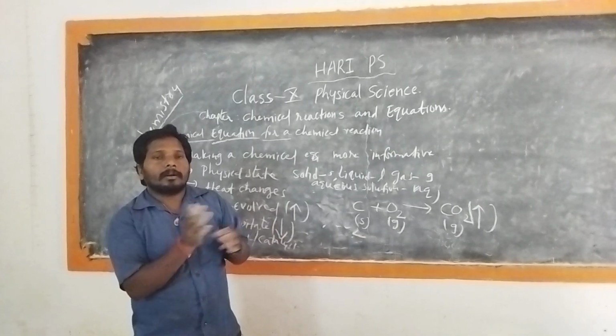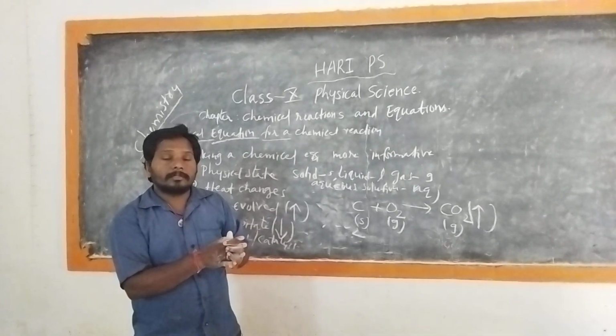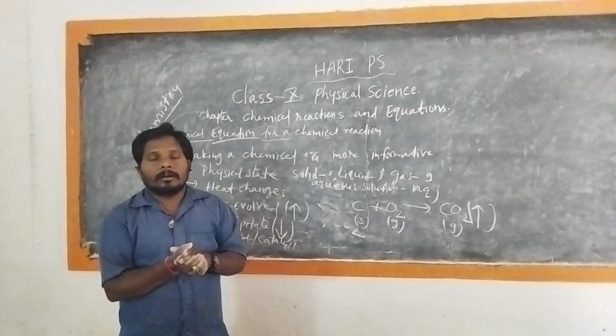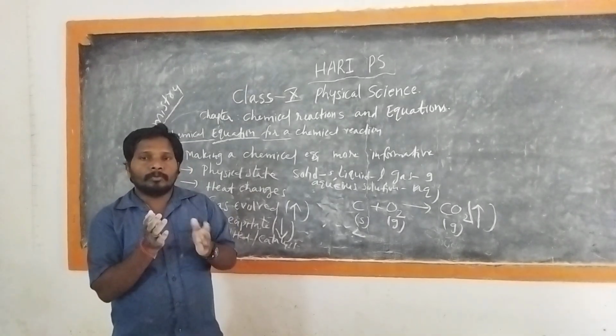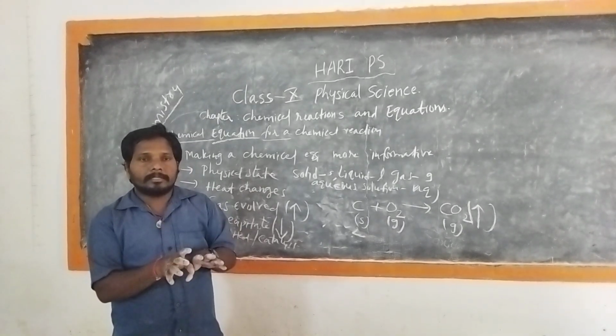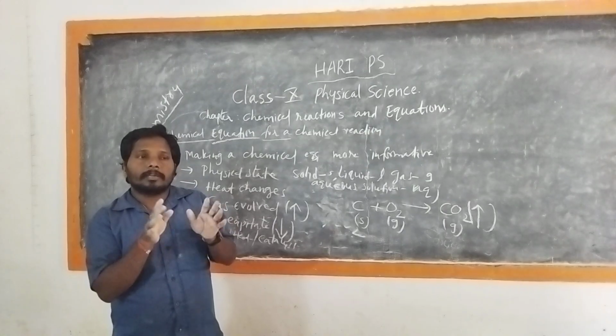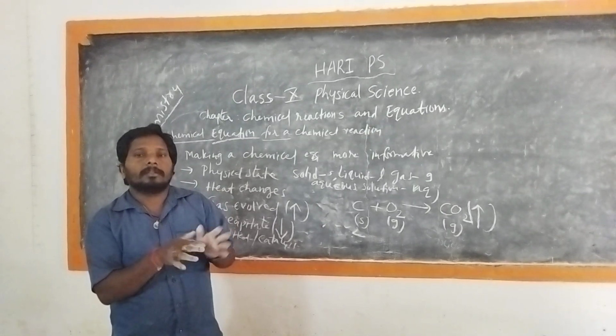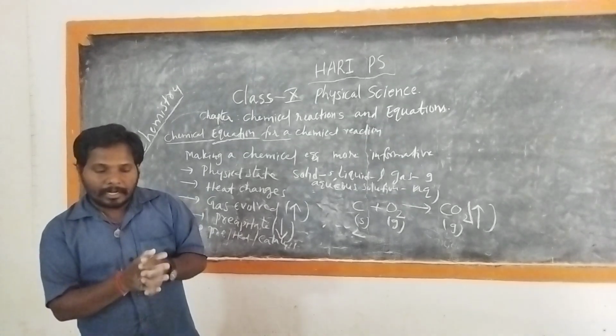We also discussed physical change and chemical change. Next, we will discuss how to write a balanced chemical equation, and why we should write a balanced chemical equation, in the coming lessons.